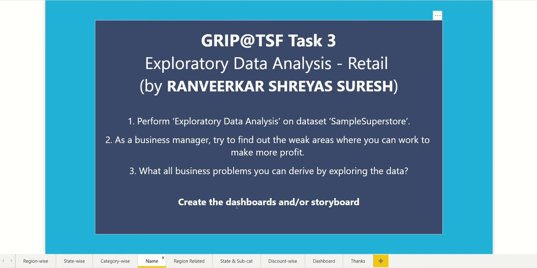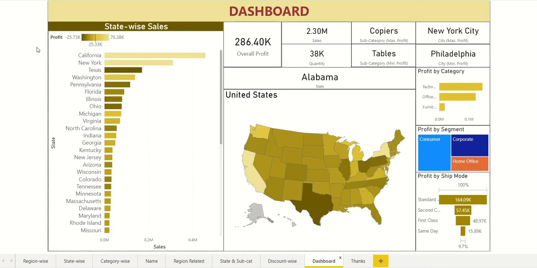And we have to create a dashboard, so I have created a dashboard. Let's see each element. This bar chart tells about the state-wise sales, and the color gradient represents that the darker the color, the lesser the profit or the more the loss. A similar color gradient is followed in the map. And this card tells the state name.